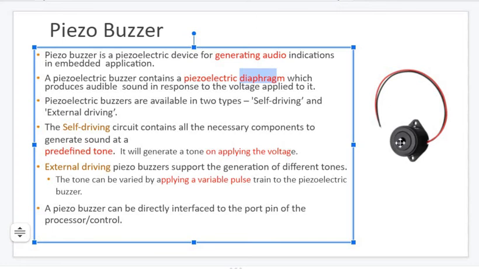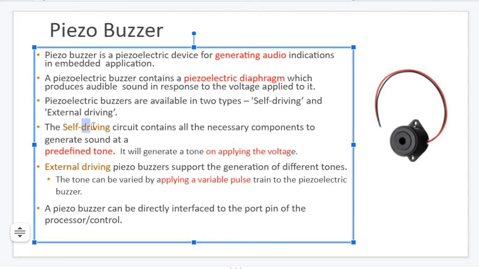I hope you have seen a sound box. In that there will be some small thin cotton. Behind that there will be a very thin layered metal object. So that creates the diaphragm. Okay, so there are two types of piezo buzzer. One is self-driving, another one is external driving.